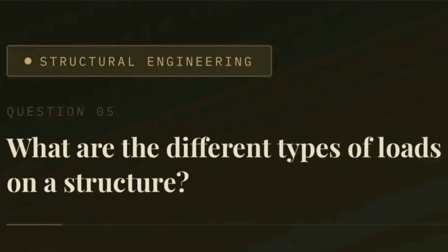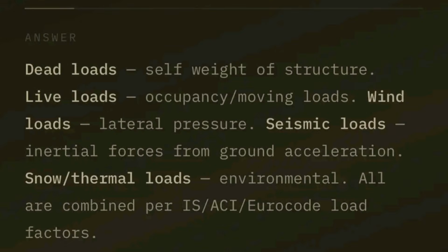Question number 5. What are the different types of loads on structures? Answer. The loads on structures are categorized into 5. The first one is dead load. Dead load is the self-weight of the structure and it is a permanent load. It includes framing like steel or concrete structures, walls, floors, roof, ceiling, etc.